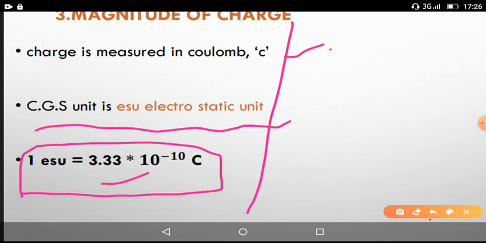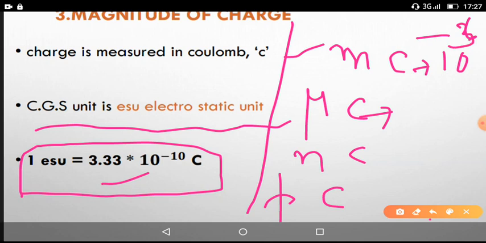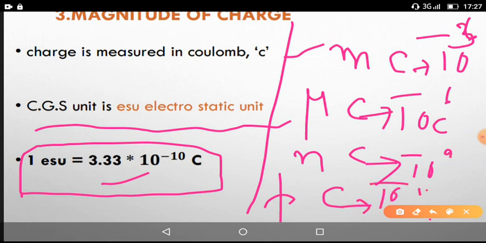So smaller units are millicoulomb, microcoulomb, nanocoulomb, picocoulomb here. M stands for milli, 10 to the power of minus 3. Sorry, this is 10 to the power of minus 3 only. Micro means 10 to the power of minus 6 coulombs here, and nano is 10 to the power of minus 9, and pico is 10 to the power of minus 12.